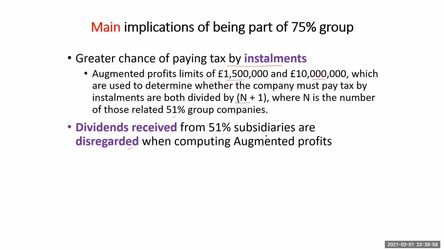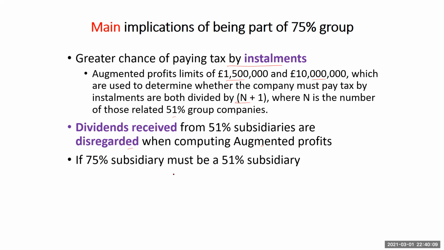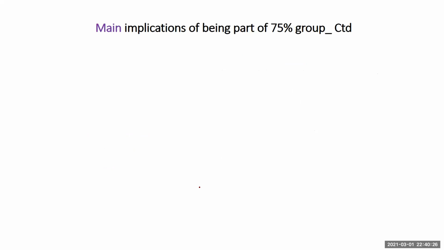So we look at dividends outside the group holdings. Now, if it is a 75% subsidiary, then it must be a 51% subsidiary. 75% simply means that we own more than 51%. So if it is a 75% subsidiary, then it must also be a 51% subsidiary, ideally. So we can say this applies to them as well. Now, let's look at further implications.